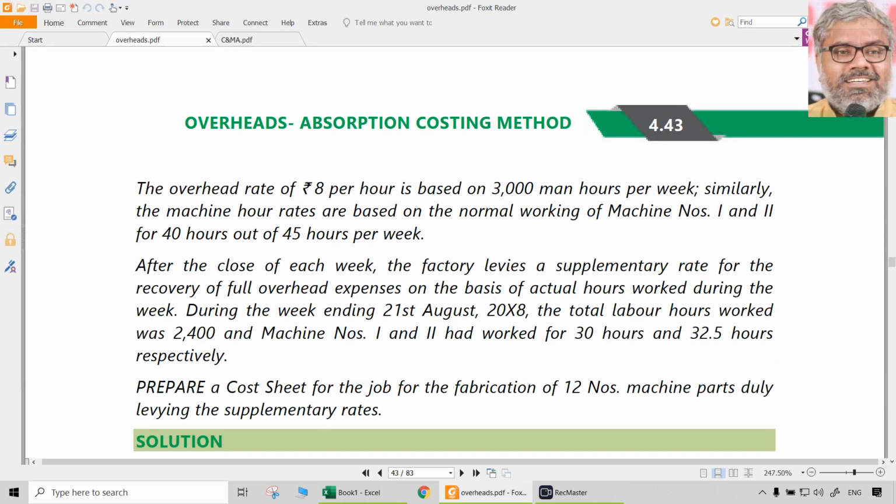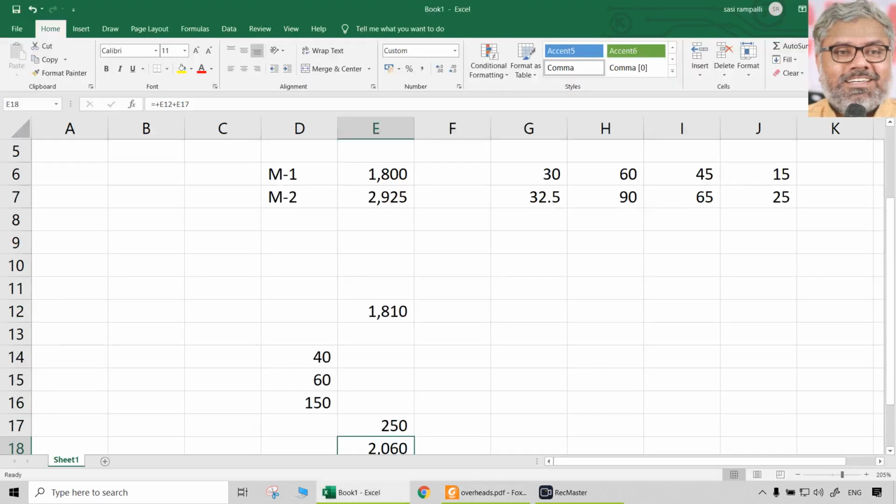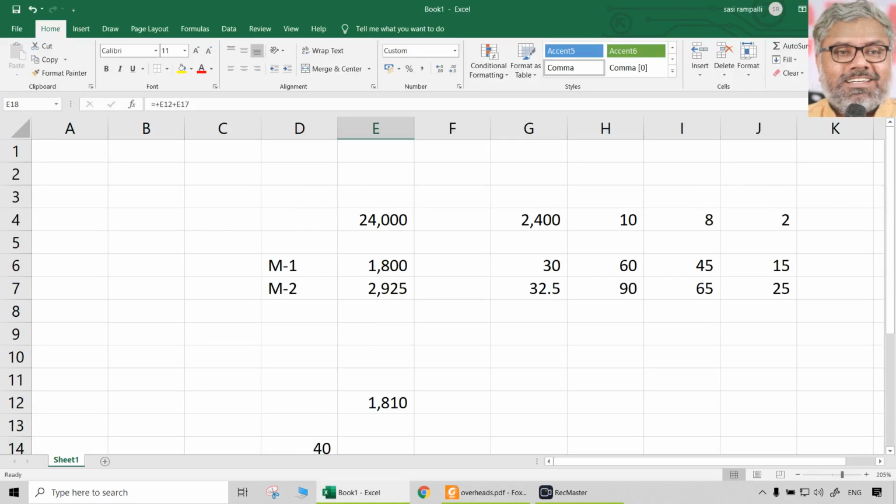Oh, sorry. The machine hour rates are based on the normal working of machine number 1 and 2 for 40 hours out of 45 hours per week, as given. So I was thinking that is why we have to read the question carefully. This applies to everybody, including me. Because there are machine number 1 and 2 and 40 and 45, I thought it was respectively. No, out of 45, 40 hours only. That means the calculation is correct there.